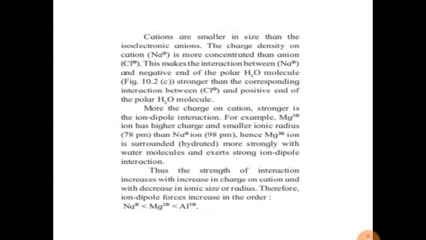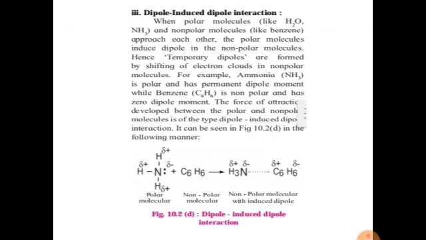Thus, the strength of interaction increases with increase in charge on the cation and decrease in ionic radius. Therefore, ion-dipole forces increase in the order Na+ < Mg2+ < Al3+. So, this is the ion-dipole interaction.